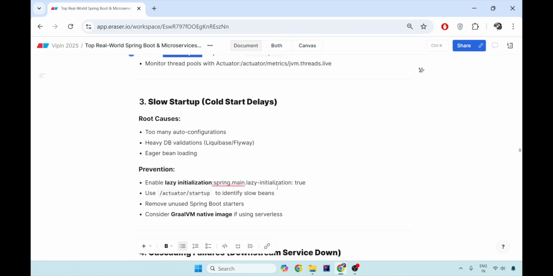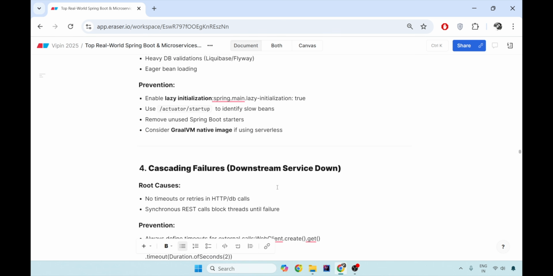We have lazy initialization of our beans. We have disabled all the beans which are not actually auto configured and are not needed. We have removed unnecessary transitive dependencies added by the Spring starters. We have used GraalVM native image for serverless architecture and functions. And we have used actuator startup to give all the details of all the beans which were lazy, which were eagerly initialized and became the bottleneck during the cold start instantiation. And we have made them lazy initialized later on.